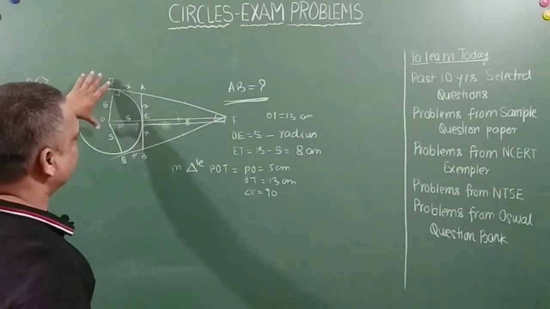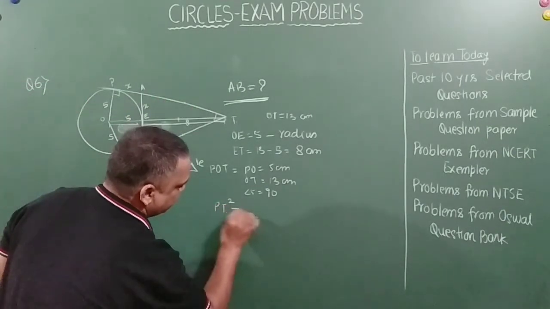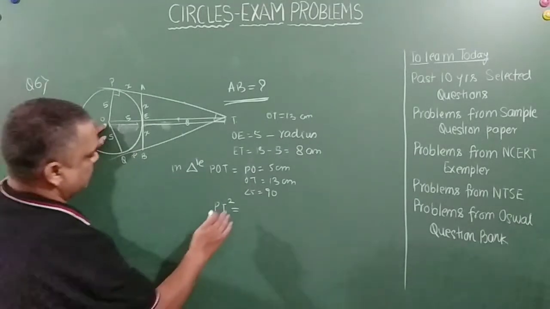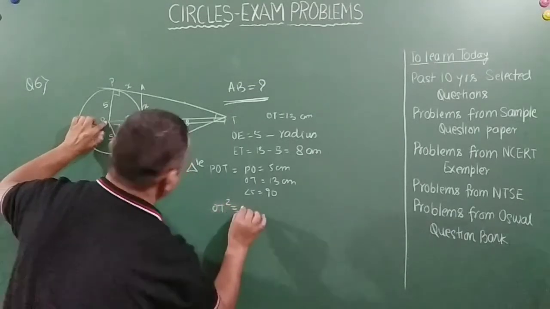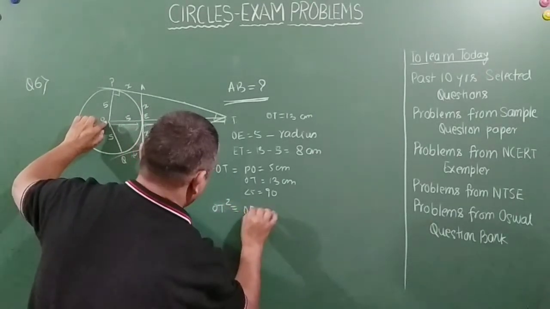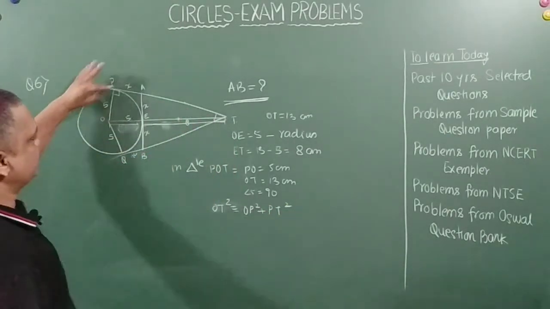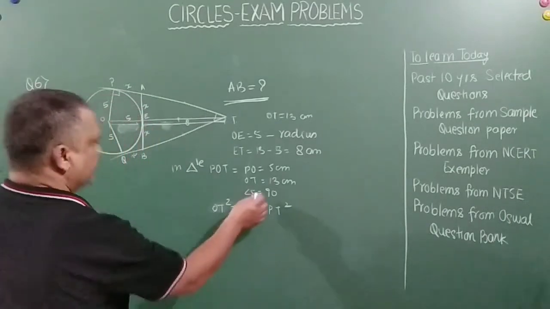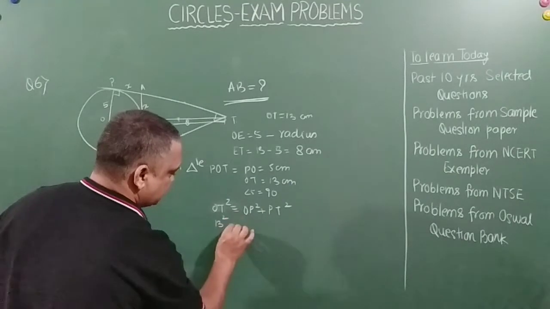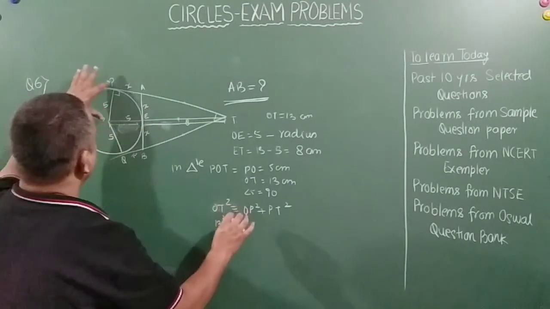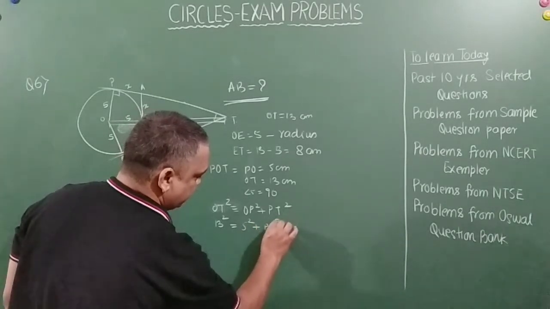So applying Pythagoras theorem, OT square is equal to OP square plus PT square, right? Hypotenuse square is equal to base square plus height square, right? So OT is known to us, 13 square is equal to OP, which is 5 square, plus PT square, right?